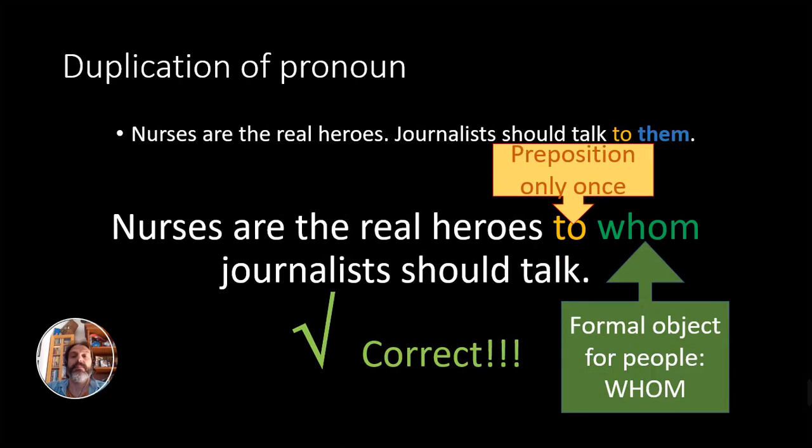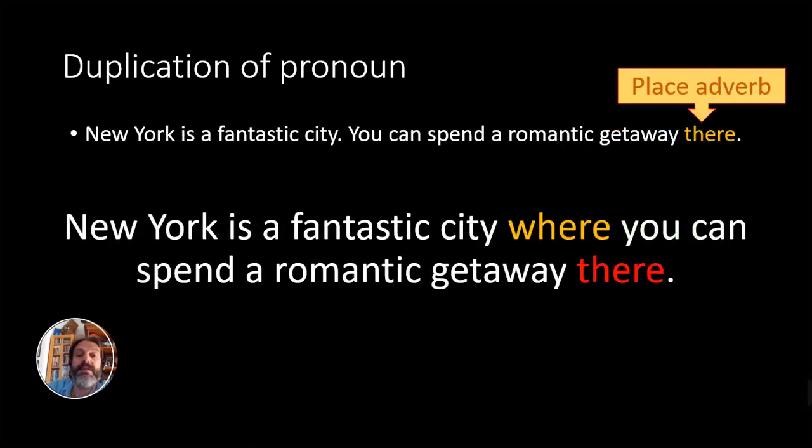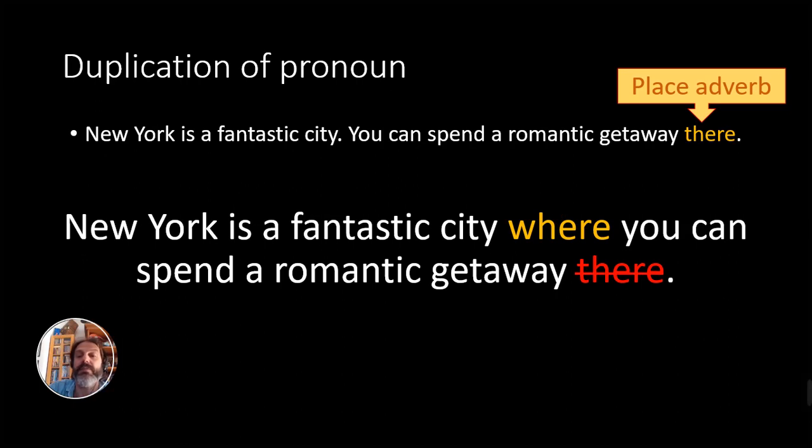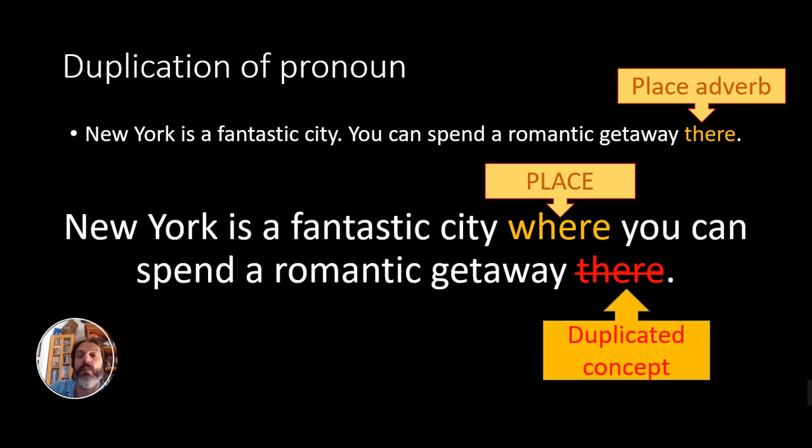Well, obviously, there in you can spend a romantic getaway there is the adverb of place. When we create the relative sentence, where is acting in substitution of the place adverb. So in New York is a fantastic city where you can spend a romantic getaway there, the there at the end is a duplication of the concept of place. So logically, we should take it out and leave only one concept for place. New York is a fantastic city where you can spend a romantic getaway. That's the correct sentence.